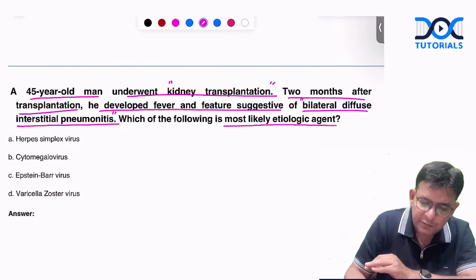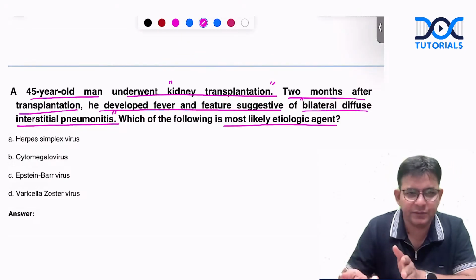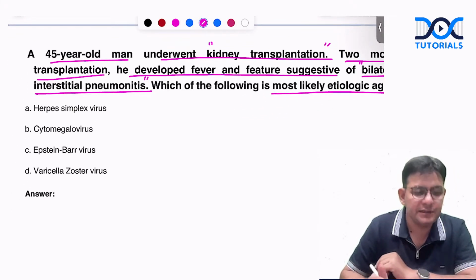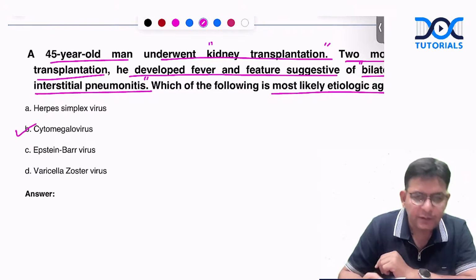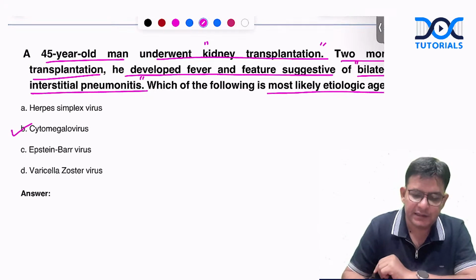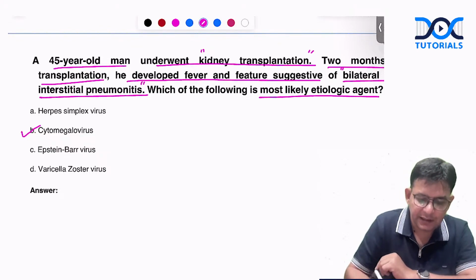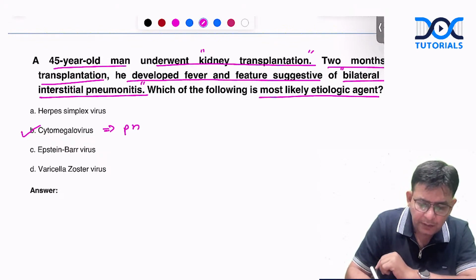Which of the following is the most likely etiological agent? So obviously there is no point in guessing. The answer here is cytomegalovirus. Okay, and this cytomegalovirus leads to what, guys? This cytomegalovirus leads to pneumonia.